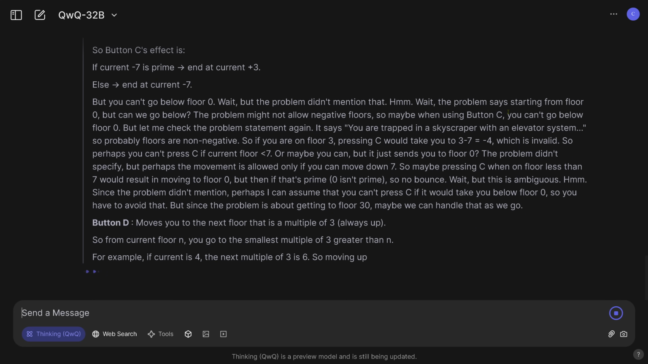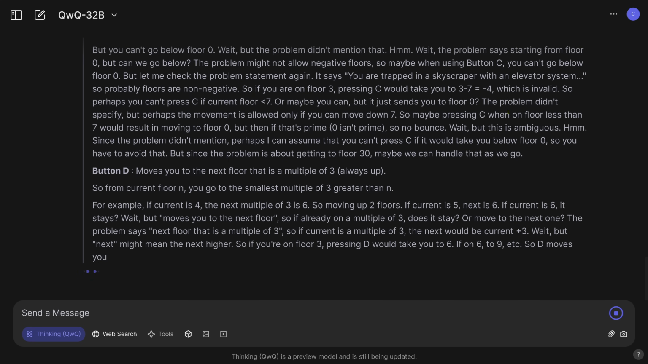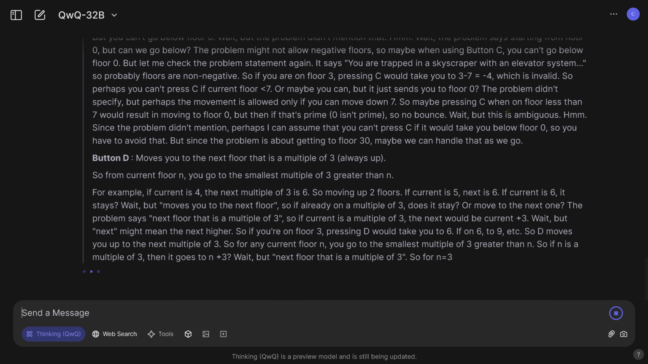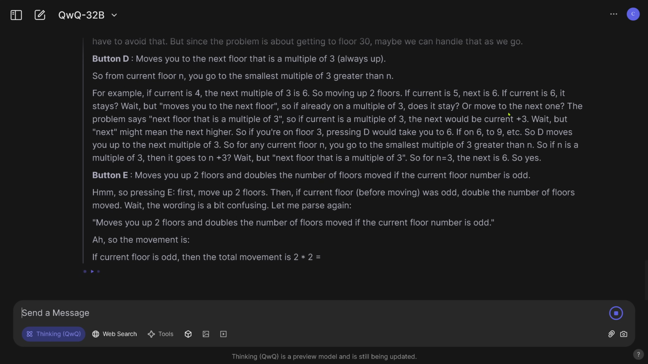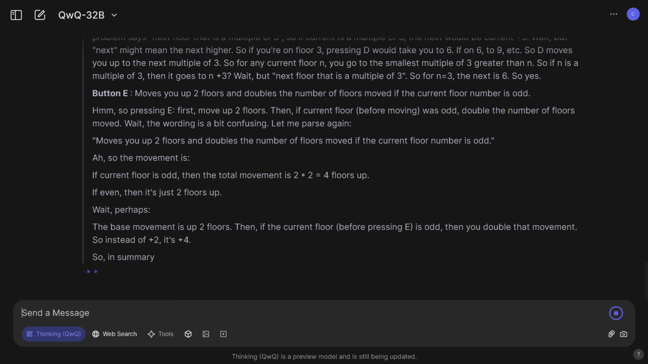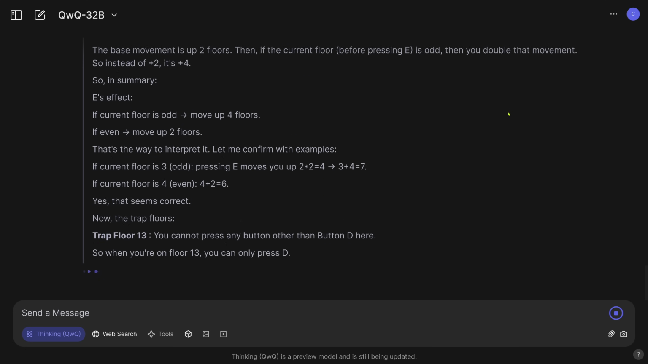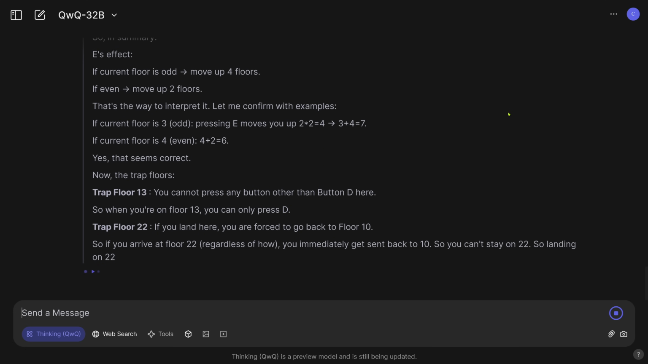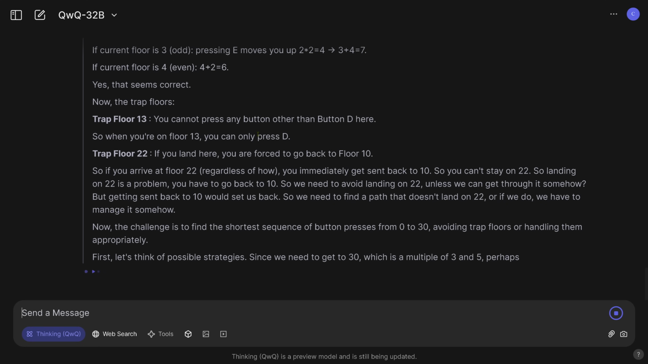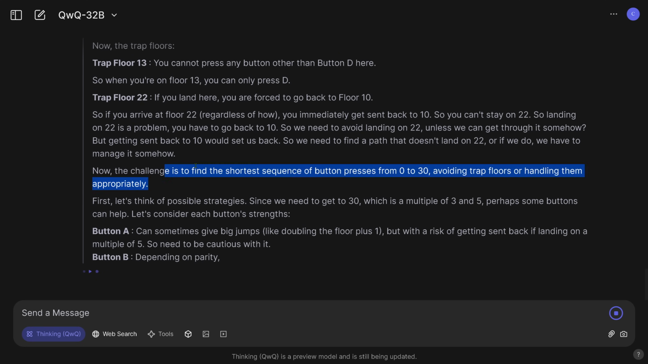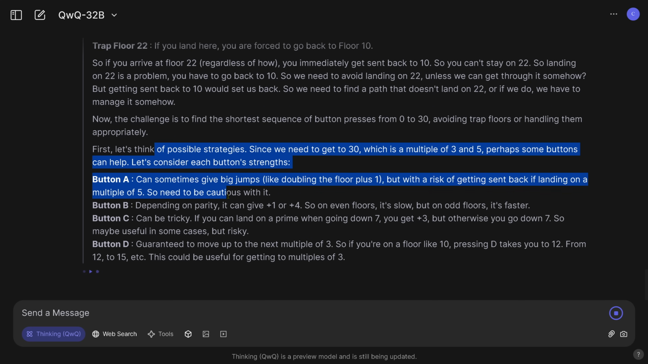Button D. So it's really looking here in detail at my instruction, really trying to understand absolutely every detail about my instruction, arguing about it, trying to find the pros and the cons. And only if it thinks that it understands what it's talking about, we go on. Effect. Trap floors. Trap floor 13, trap floor 22. Yes, beautiful. Now the challenge is to find the shortest sequence of button presses. Exactly. So let's think about the strategies.